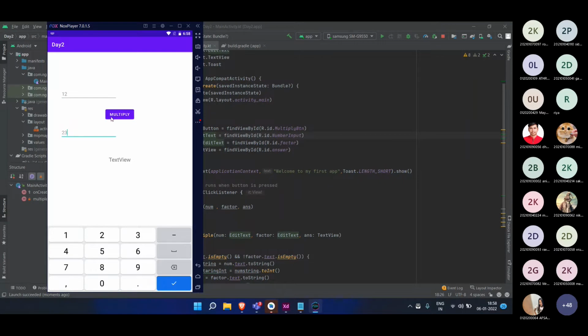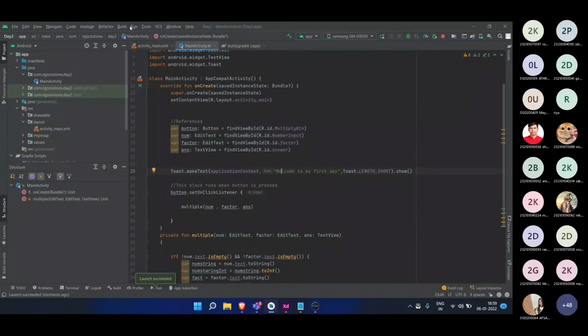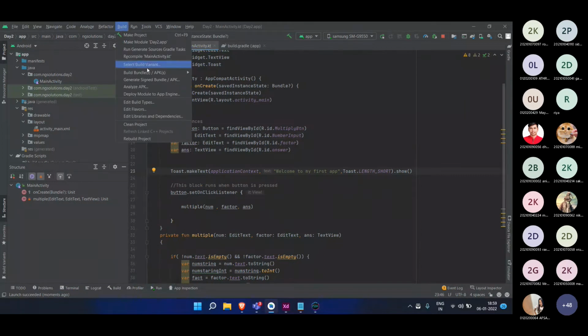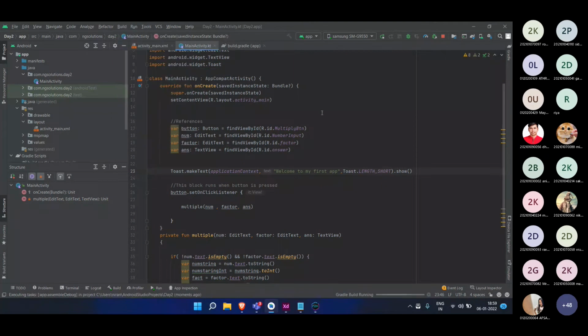Now this app is just in the testing phase. But if you still want to share this app with your friend, you can go to Build, Build Bundle slash APK, and hit Build APK. There is also Generate Signed Bundle APK, which is for the final version. But to share this with your friends, you can just hit Build APK and wait a few moments. It will build and export the APK file and give you the location over here. Just give the system time.